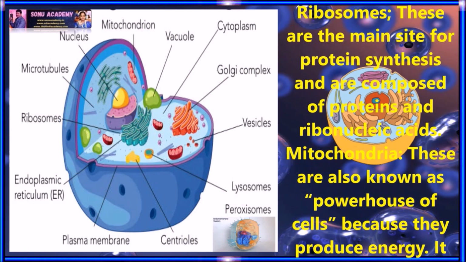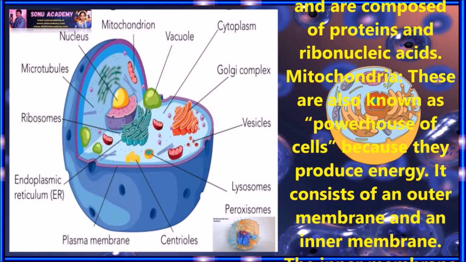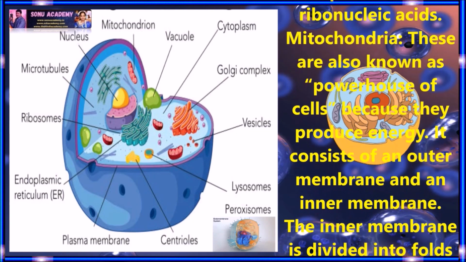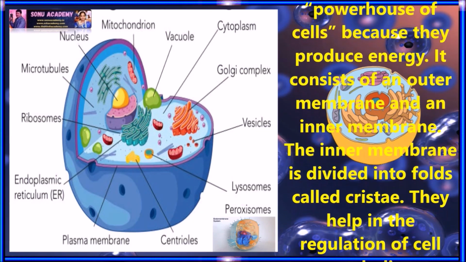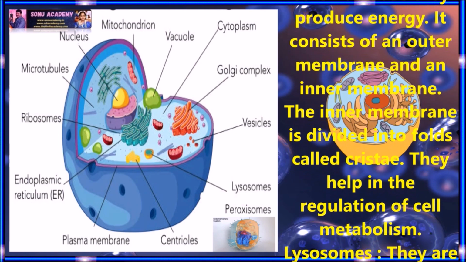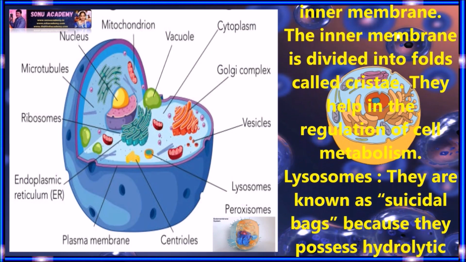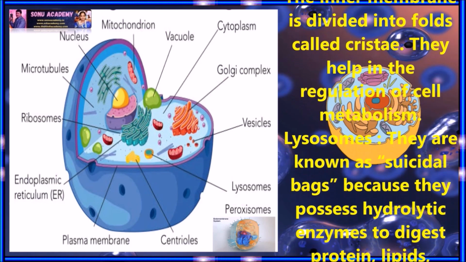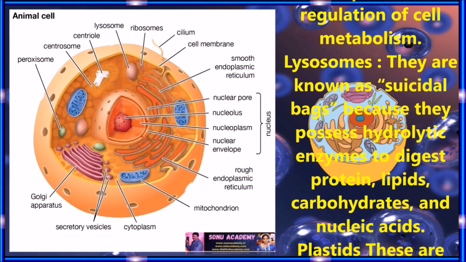Ribosomes. They are the main site of protein synthesis and are composed of proteins and ribonucleic acids. Mitochondria. These are known as the powerhouse of cells because they produce energy. It consists of an outer membrane and an inner membrane. The inner membrane divides into folds called cristae. They help in the regulation of cell metabolism.